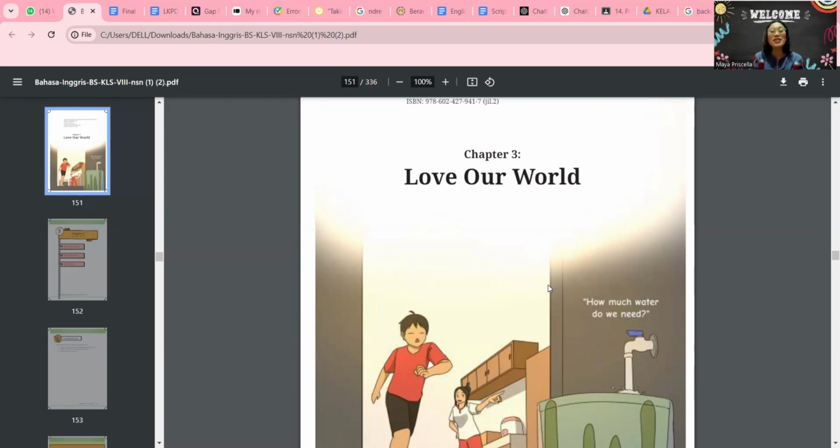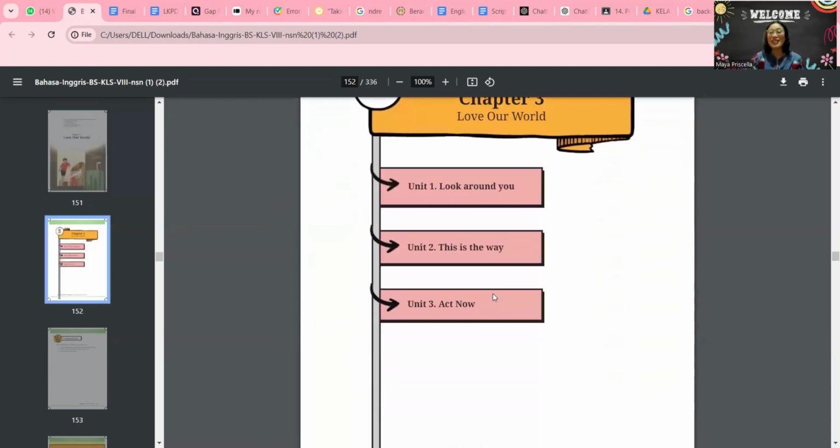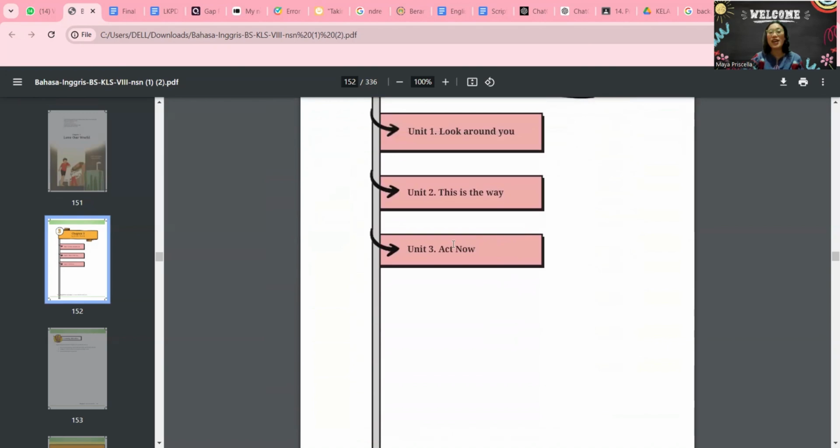The subject for this digital LKPD I choose is English for grade 8, specifically chapter 3, Love Our World. Based on the Merdeka curriculum, the source material is from the 2022 Buku Panduan Guru English for Nusantara untuk SMP or MTS kelas 9, published by Kementerian Pendidikan Kebudayaan Riset dan Teknologi Republik Indonesia. This is the material I choose. They have 3 units. First is look around you, the second one, this is the way, and the third one is act now.